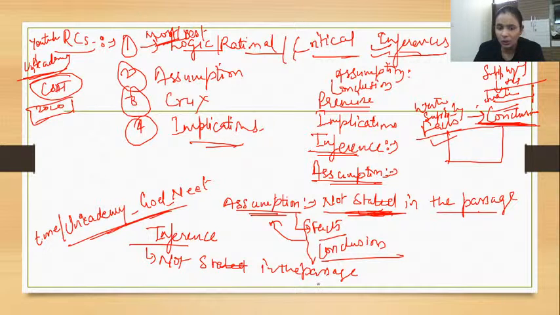So inference is also something which is not stated in the passage. Guys, please focus on this first and we'll talk about it later, otherwise you lose the track. Inference is also something which is not stated in the passage. So how is it different from the assumption? Can anybody tell me how it is different from the assumption?